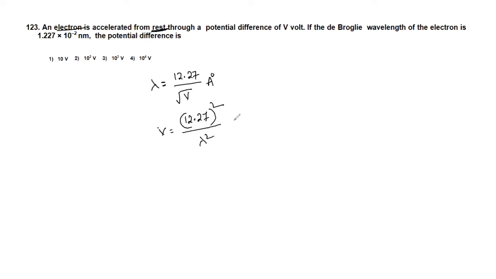So it will be 12.27 whole square divided by the lambda value, which is given as 1.227 into 10 raised to minus 2 nano. Nano means 10 raised to minus 9, whole square. So if you simplify this, you will get it as 10 raised to 4. Okay, 10 raised to 4.